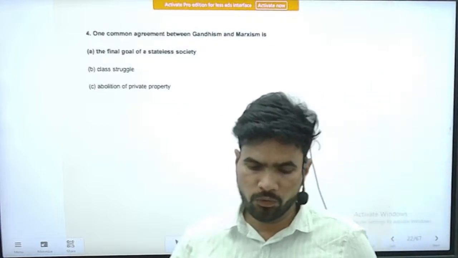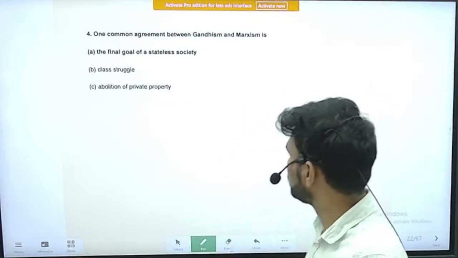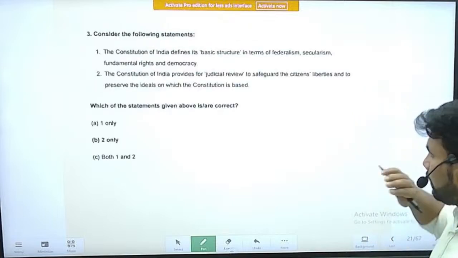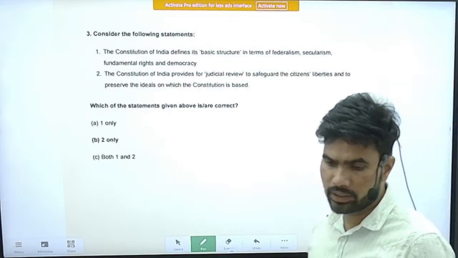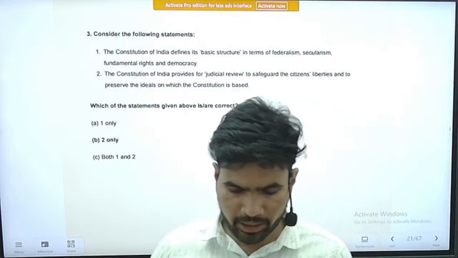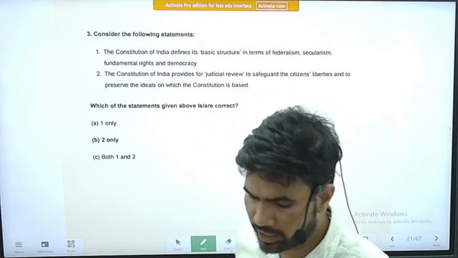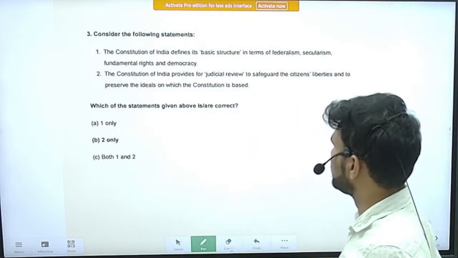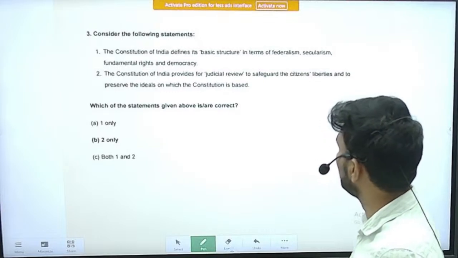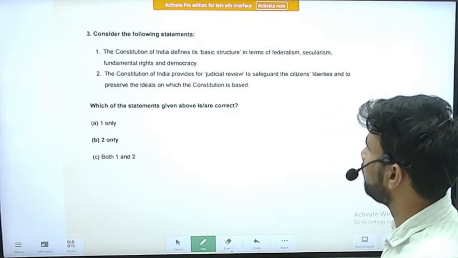Next is fourth question. Sorry, question number 3. I think we have missed. Consider the following statements. Statement 1. The Constitution of India defines its basic structure in terms of federalism, secularism, fundamental rights and democracy.